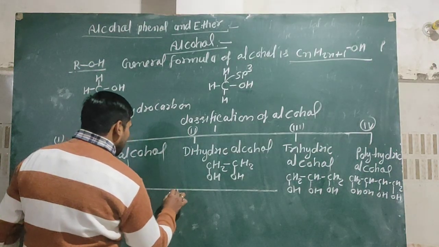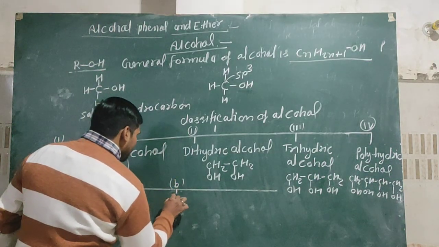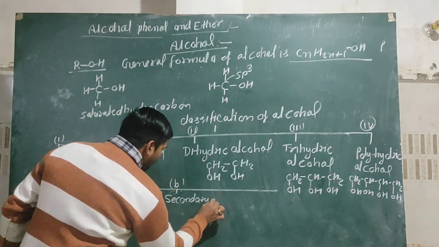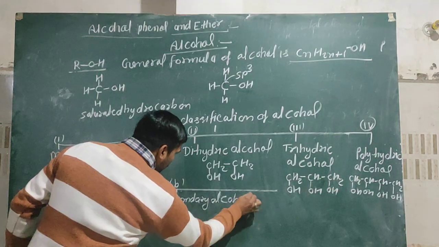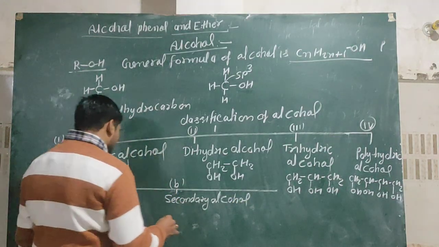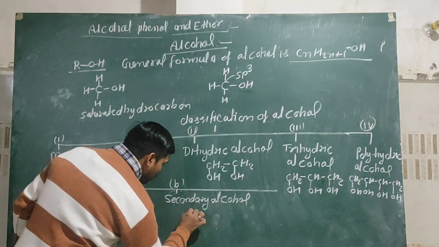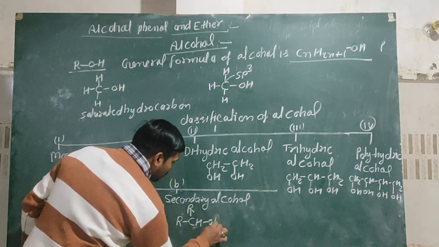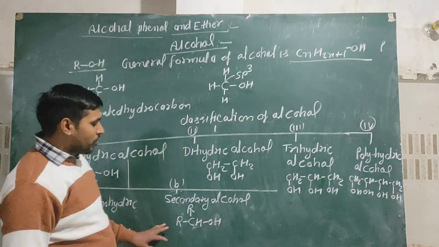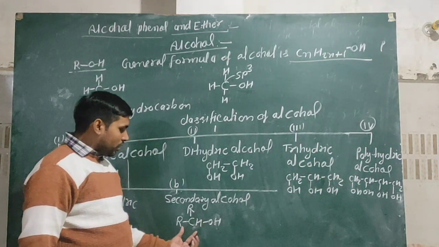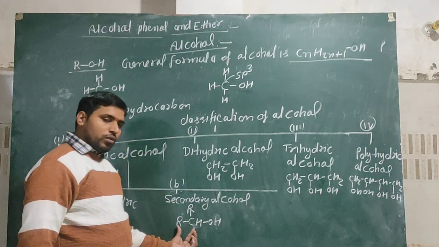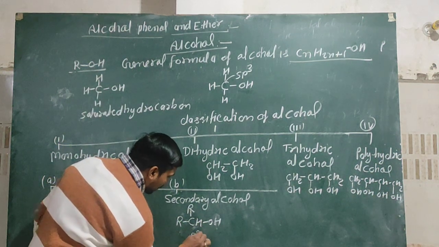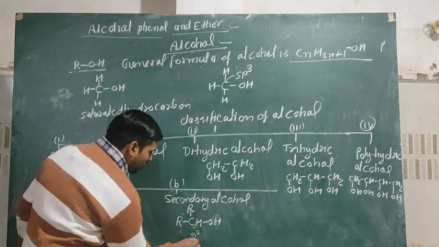Second is secondary alcohol. Secondary alcohols are those in which a 2 degree carbon is directly bonded with the OH group. It means that when any alcoholic group is directly bonded with a 2 degree carbon, then it is known as secondary alcohol or 2 degree alcohol.